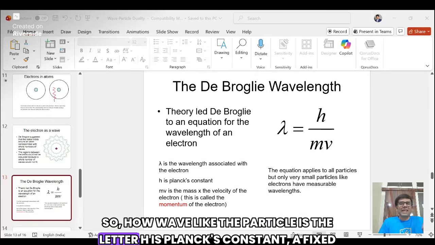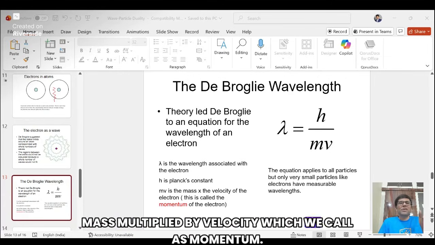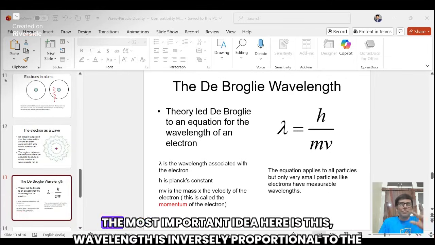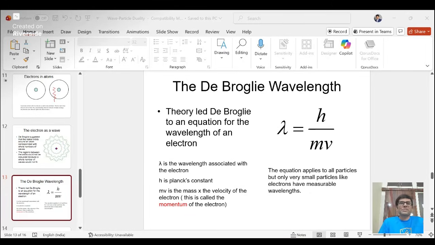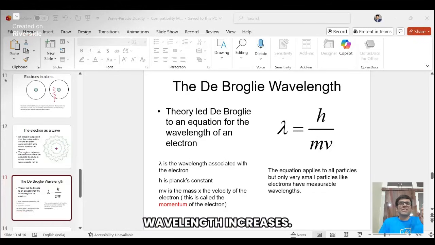The letter h is Planck's constant, a fixed number from nature that appears everywhere in quantum physics. And the term mv means mass multiplied by velocity, which we call momentum. The most important idea here is this. Wavelength is inversely proportional to the momentum. So when momentum increases, the wavelength decreases. When momentum decreases, the wavelength increases.